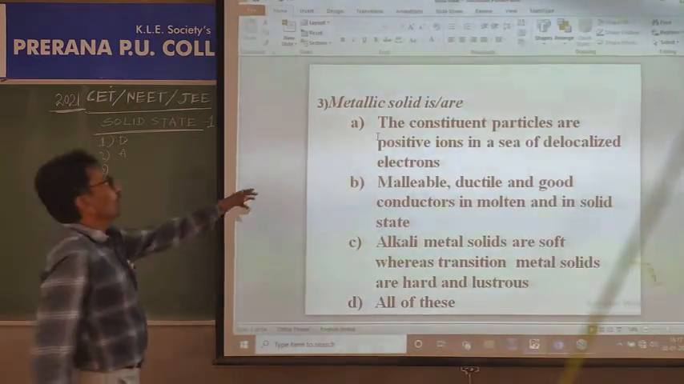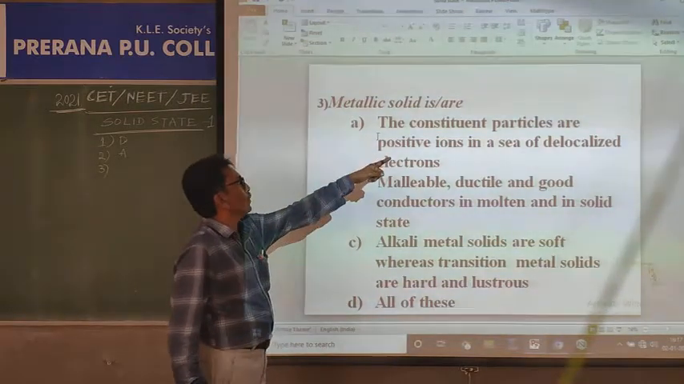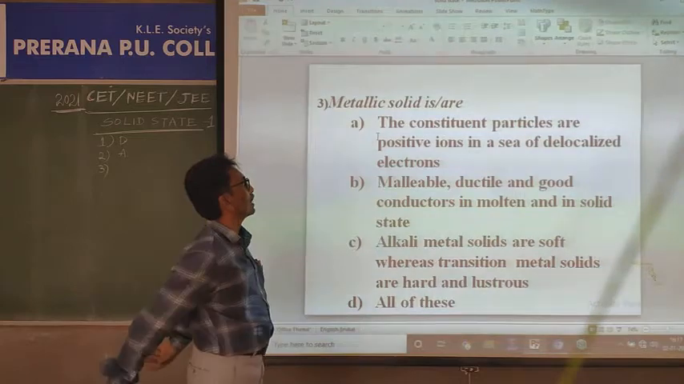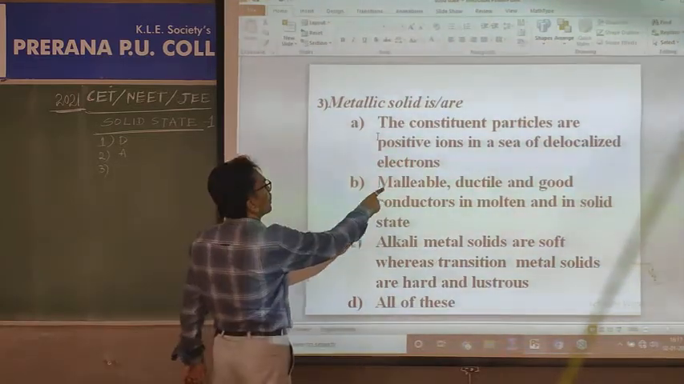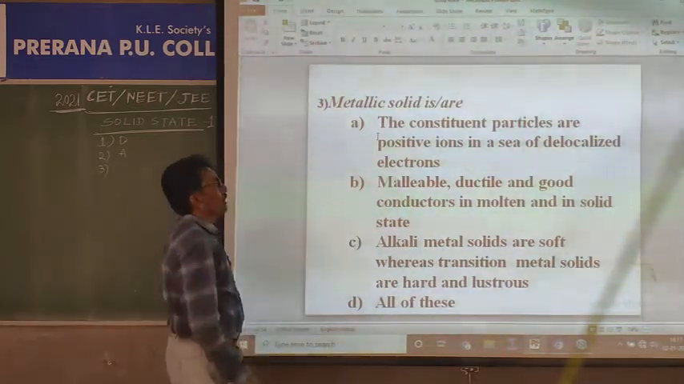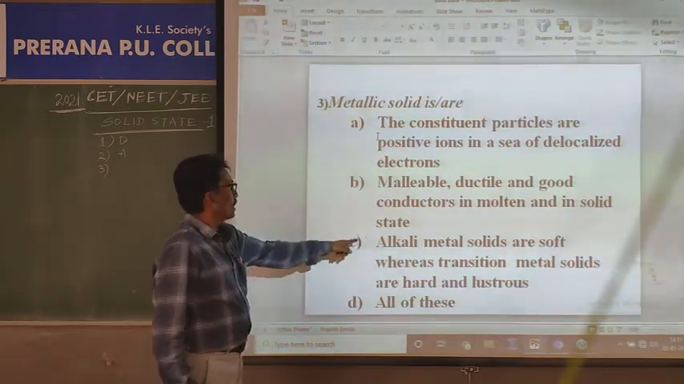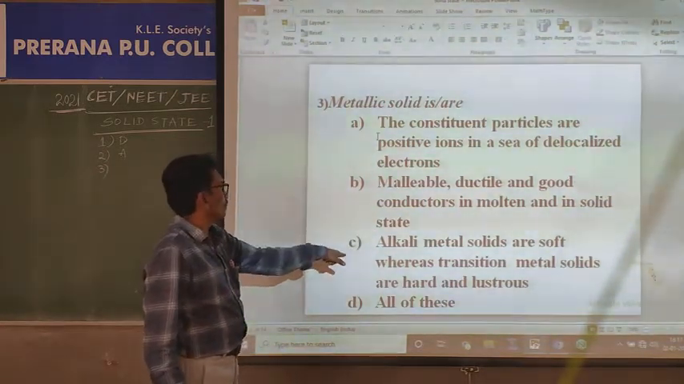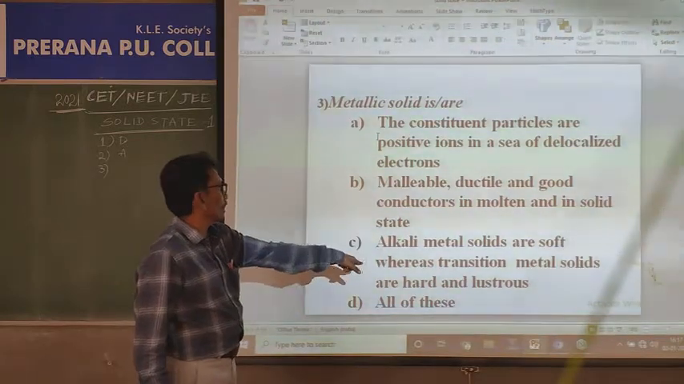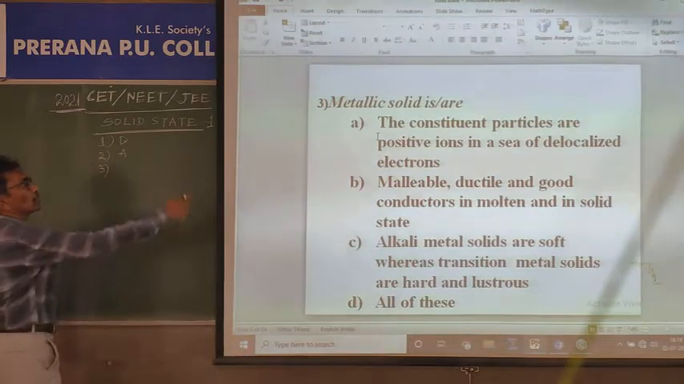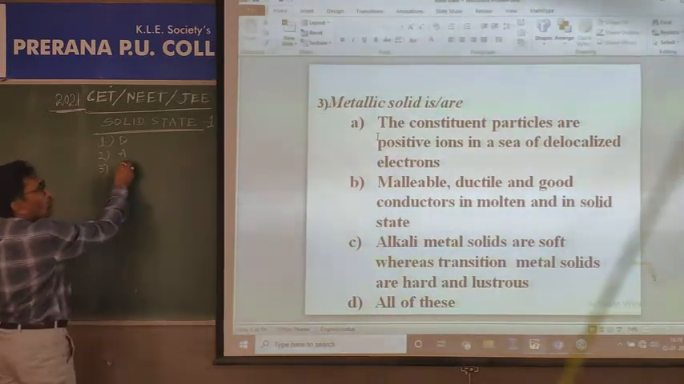In a metallic solid, the constituent particles are positive ions, that is metal ions in a sea of delocalized electrons, correct. Malleable, ductile and good conductors in molten state and in solid state, correct, my dear. Alkali metal solids are soft, whereas transition metals are very hard, correct. And the correct answer for these two statements about metallic solids is D.